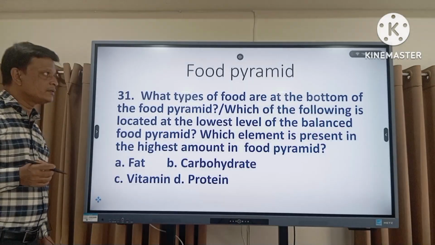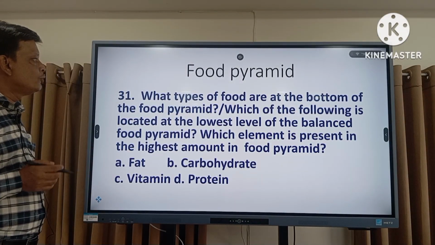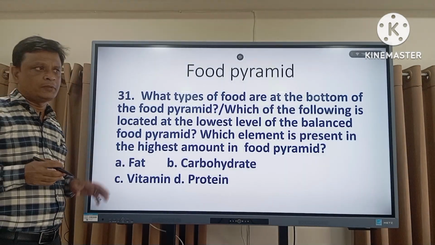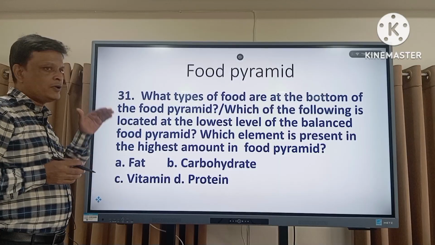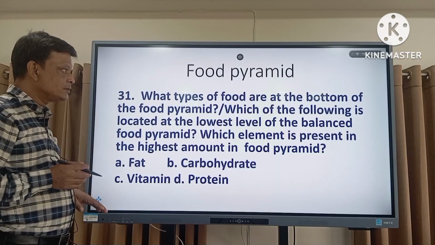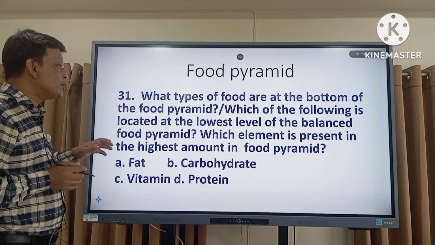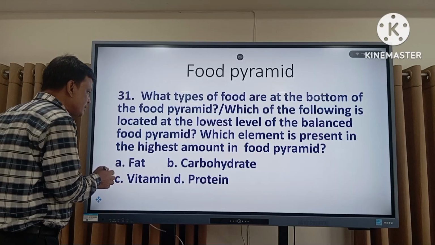Now the food pyramids, another important topic. What type of food is at the bottom of the food pyramid? If you see the food pyramid, the carbohydrate is placed at the bottom of the food pyramid, and the fat is placed at the top. So the right answer is the carbohydrate.